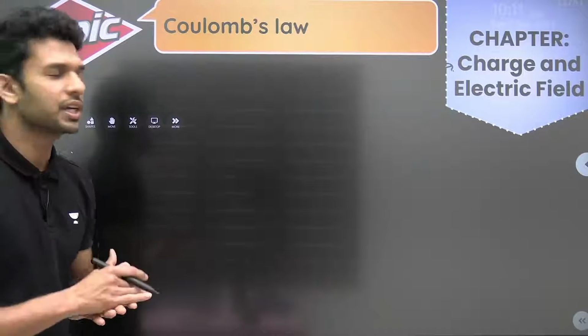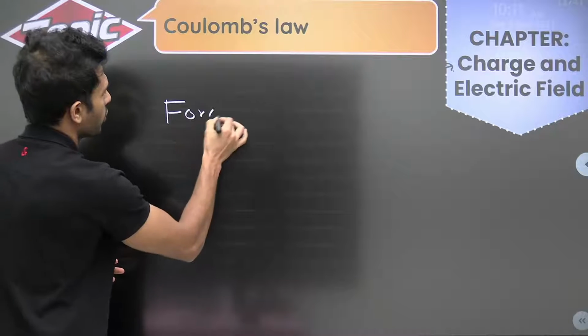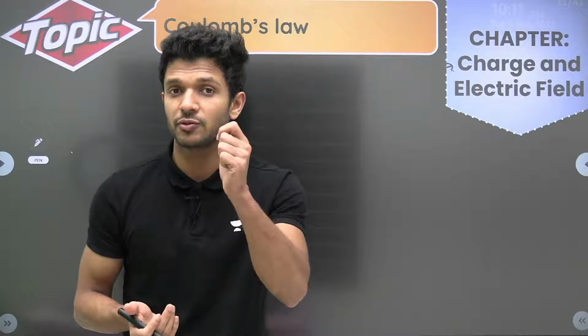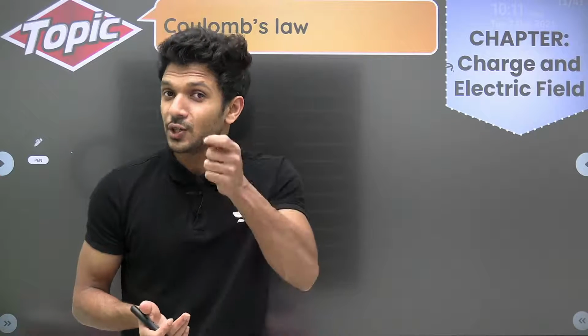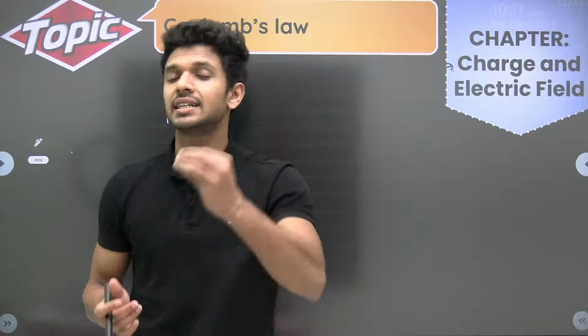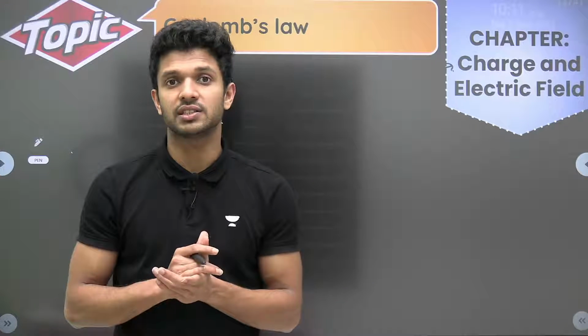What is being told in Coulomb's law? In Coulomb's law, we talk about the force acting between the charges. So what questions should you be expecting from this Coulomb's law? You should be expecting questions such as, what is the effective value of force on a single charge when it is being surrounded by other charges?